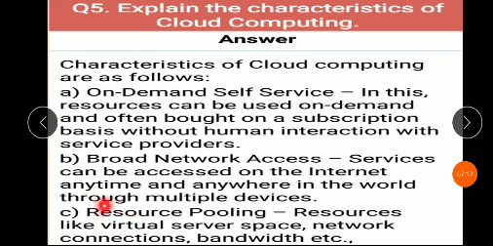Third one is resource pooling. Resource pooling means resources like virtual server space, network connections, bandwidth, etc.